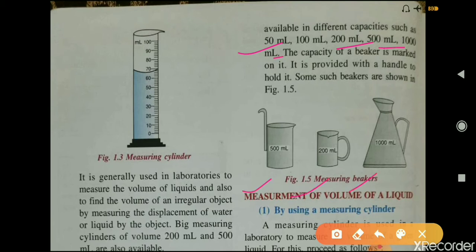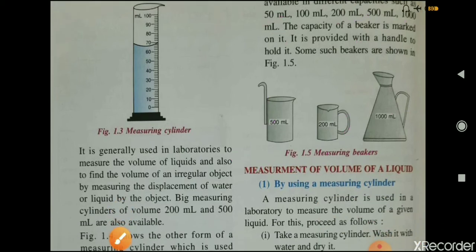As you can see in this figure, measuring beakers with different capacities are available. The capacity of a beaker is marked on it and it is provided with a handle to hold it. You can see the handles of these measuring beakers.